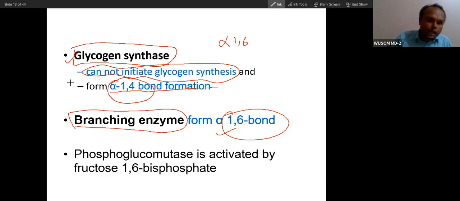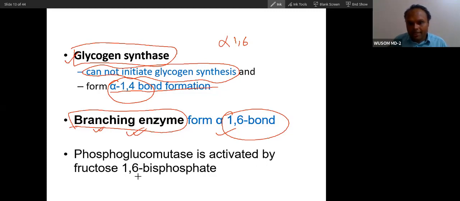And that is why this has separate significance. We'll talk about glycogen storage diseases. Then there are disorders where you will see deficiency of branching enzyme. This enzyme is more important than this, because there is a condition where you will find the deficiency of branching enzyme, called Cori's disease. Okay, so we'll talk about that.